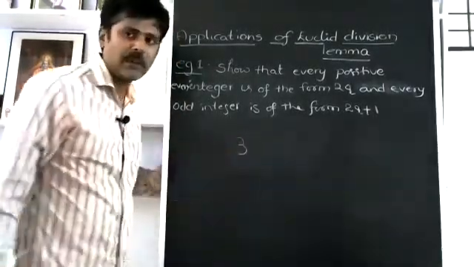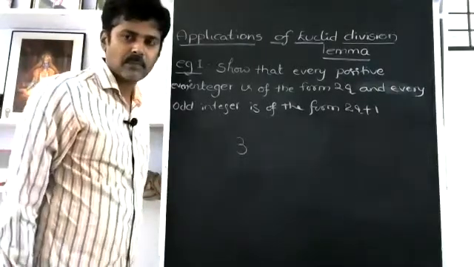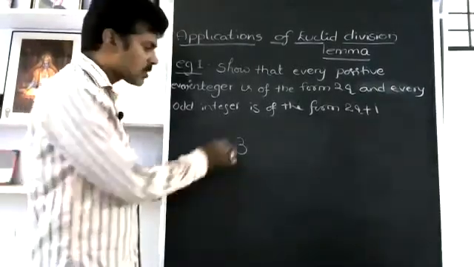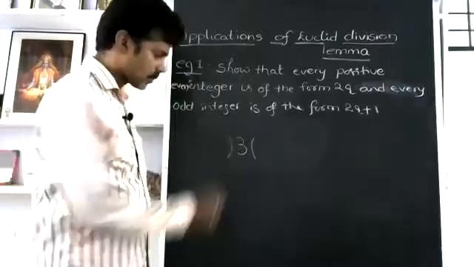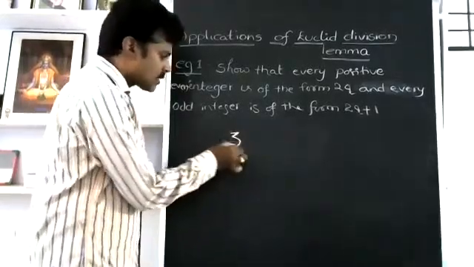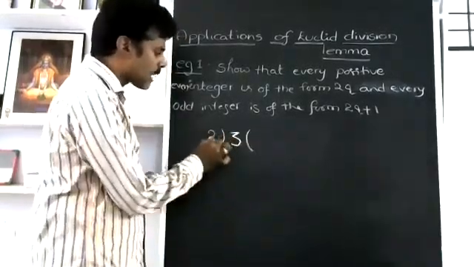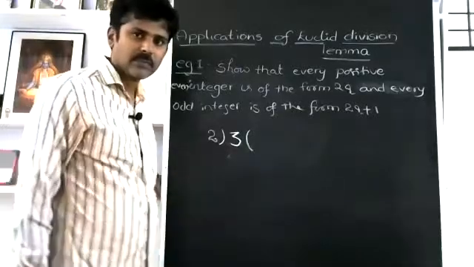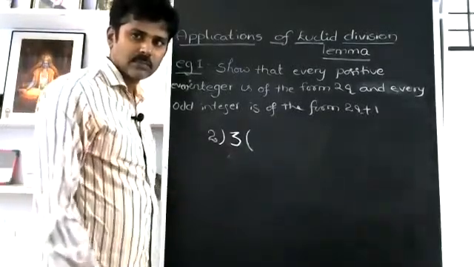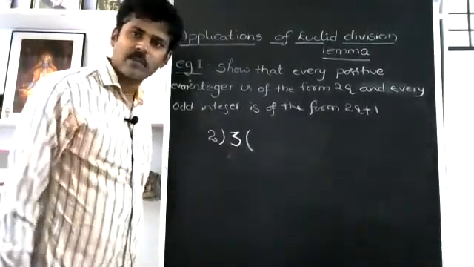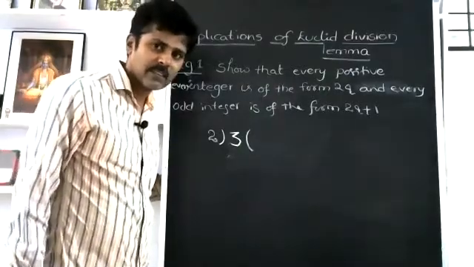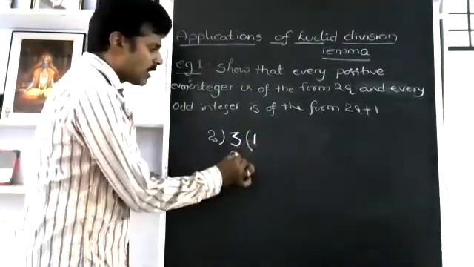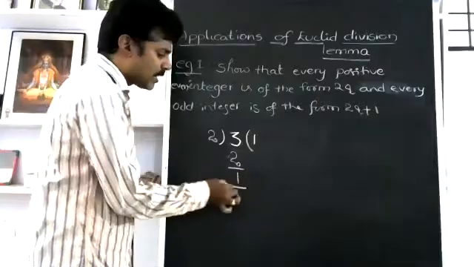Is 3 an even number? No, sir. Why? Because it is not exactly divisible by 2. Means when it is divided by 2, what happens? The remainder will be left 1. How much remainder will be left? 1. Very good. So when we divide 3 by 2, you will get the remainder 1.